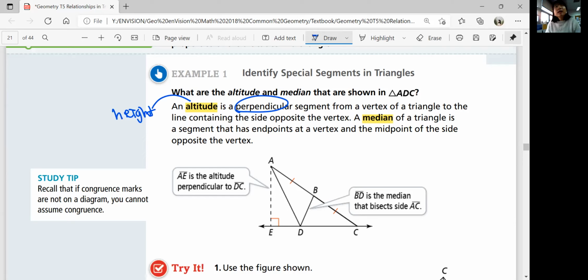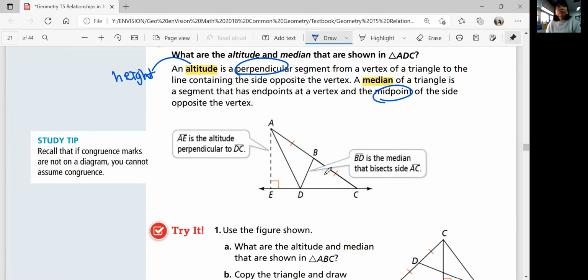A median has endpoints at one vertex and the midpoint. So an altitude and a median both have one point on a vertex, but an altitude is perpendicular to the opposite side, and a median has a midpoint on the opposite side.